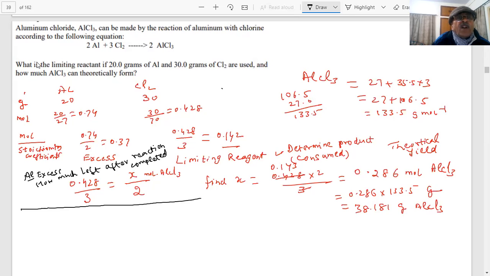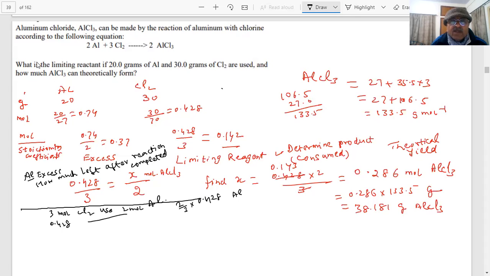According to this stoichiometry, you are saying 3 moles Cl2 will use how much? 2 moles of aluminum. Okay? And you have used how many? 0.428 moles of Cl2. 0.428 mole of Cl2 will use how much, student? 2 by 3 into 0.428 mole of aluminum.